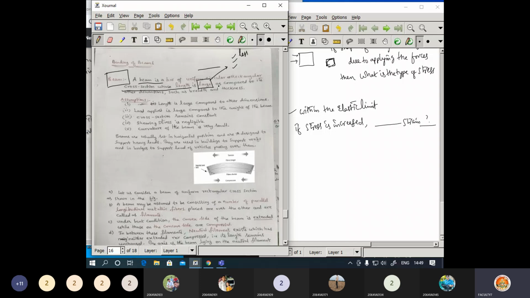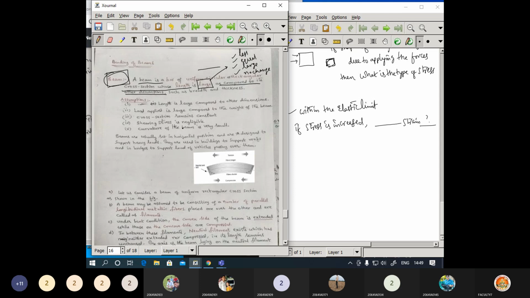Here I can continue the question: compared to the other dimensions, it should be less, it should be equal, it should be large, and no change. I may give any option here if I go with this as an objective question.